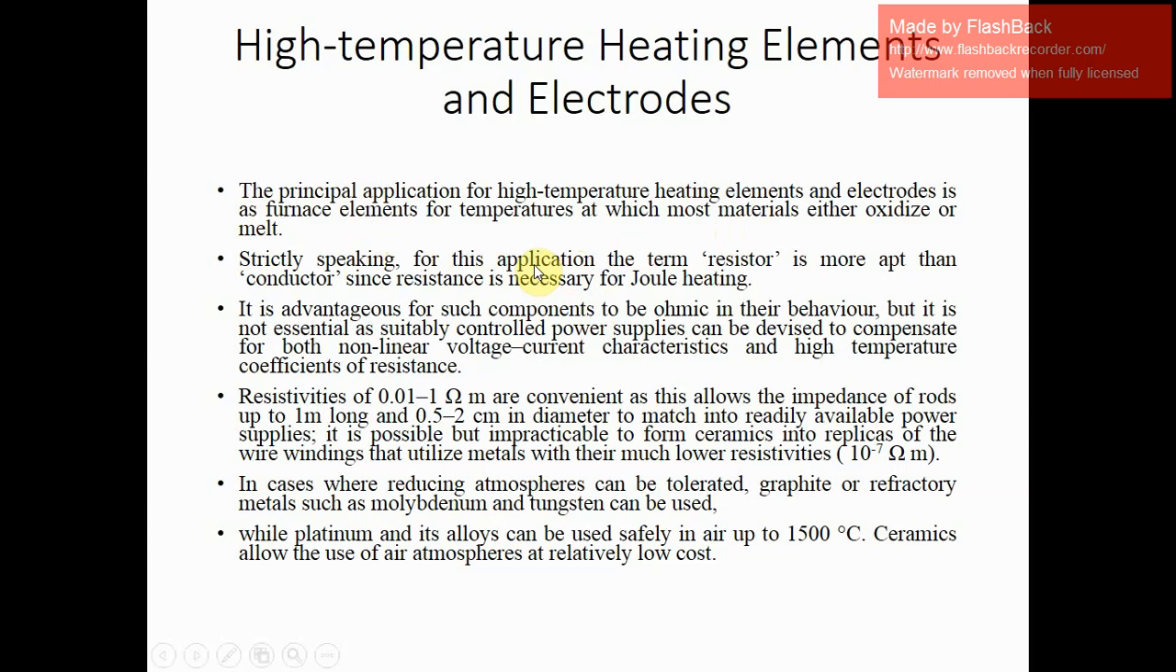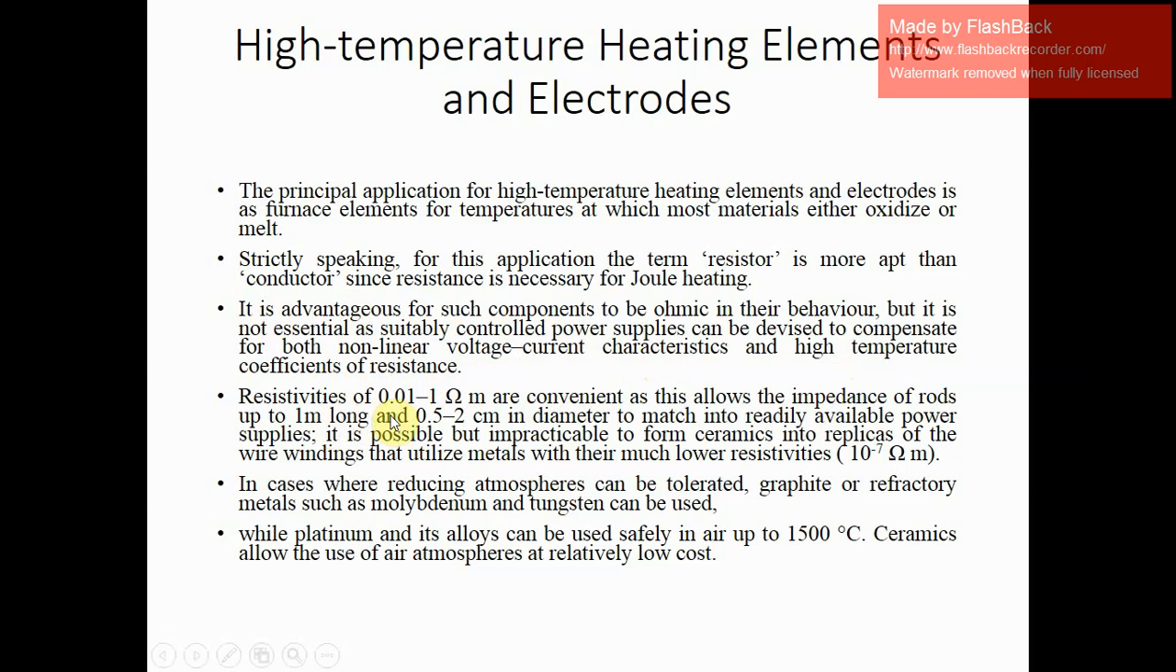In terms of application, resistor is more apt than conductor, since resistance is necessary for Joule heating. So for these heating elements, this Joule heating is necessary. It is advantageous for such components to be ohmic in their behavior, but it is not essential, as suitably controlled power supplies can be devised to compensate for both non-linear voltage-current characteristics and high temperature coefficient of resistance. So these are some characteristics: high temperature coefficient of resistance, non-linear voltage-current characteristics, etc.